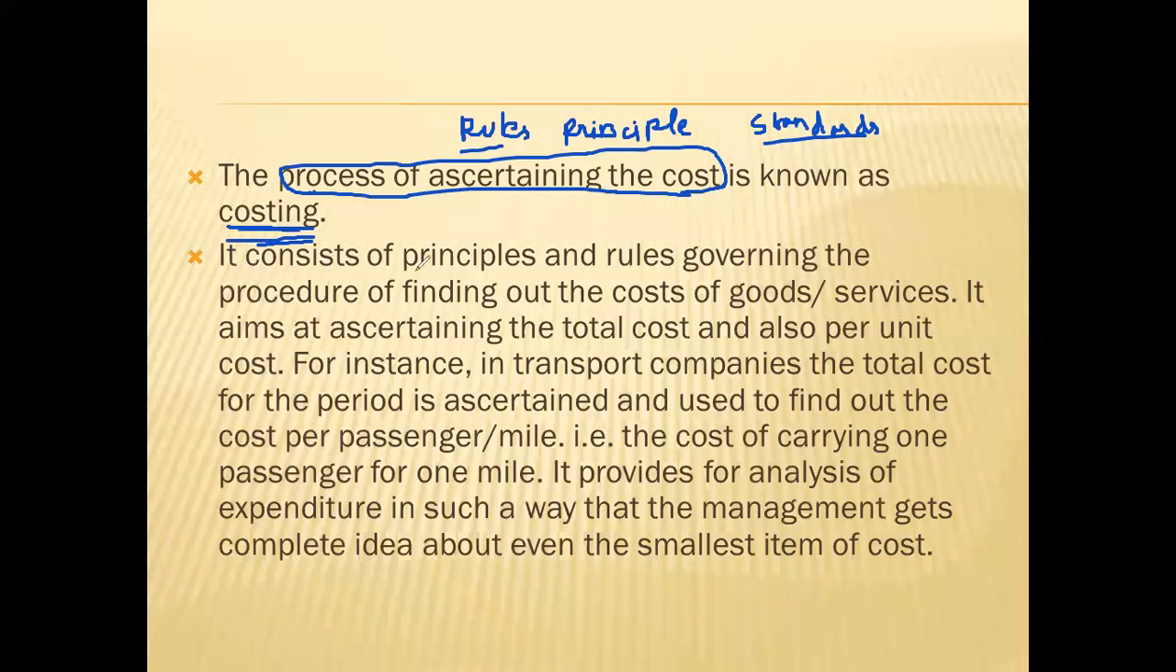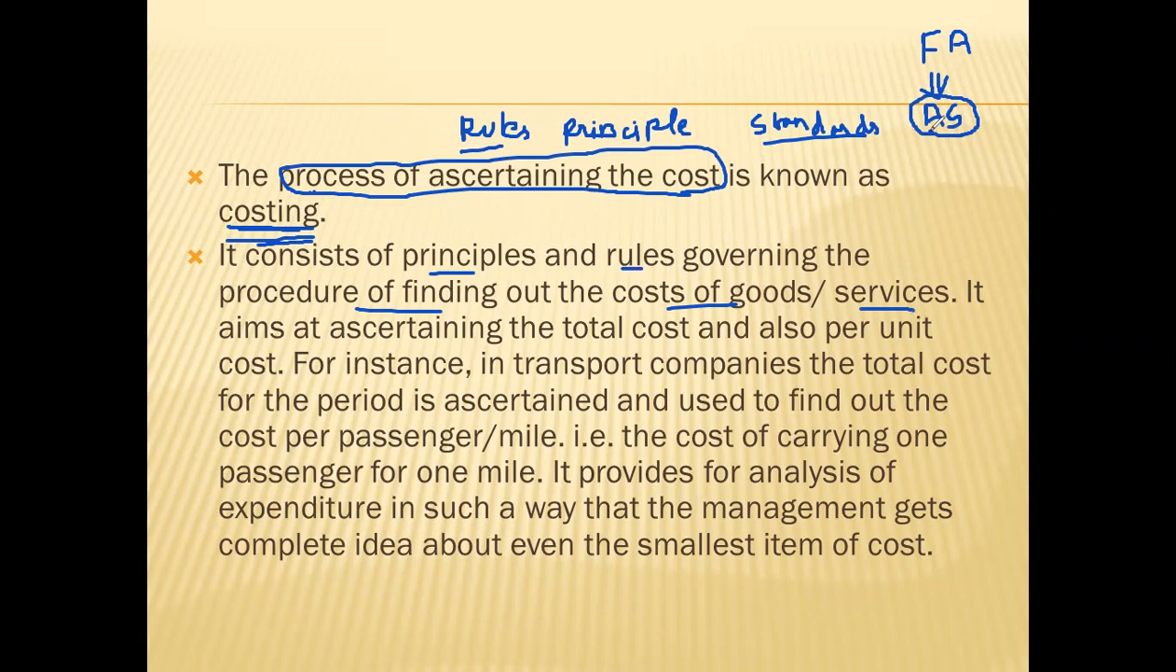So it consists of principles and rules governing the procedure of finding out the cost of goods or services. Like in financial accounting, you have the accounting standards. In financial accounting, there is a subject known as accounting standards, which gives the rules for doing the accounting, financial accounting, such as how you should charge depreciation, etc.